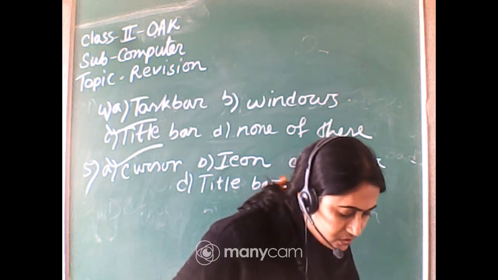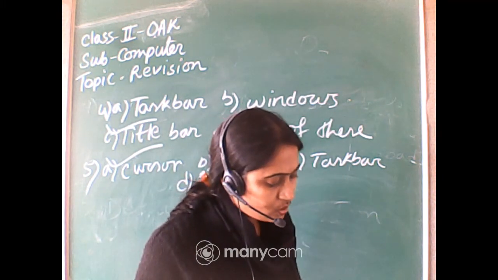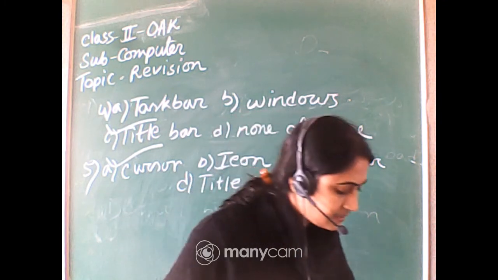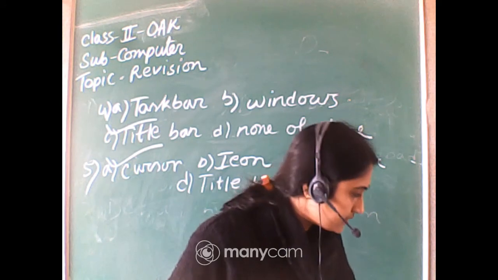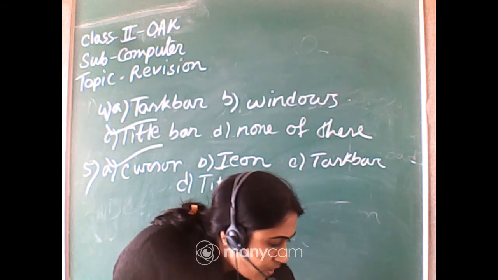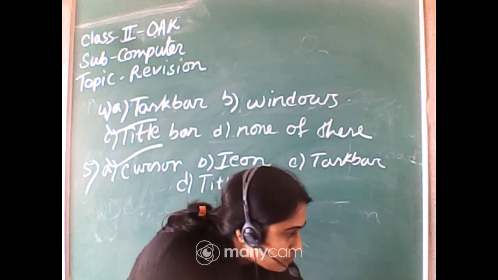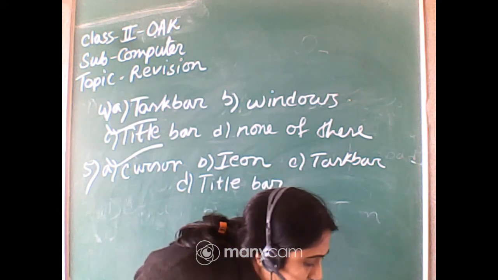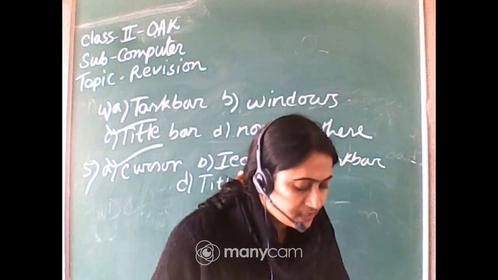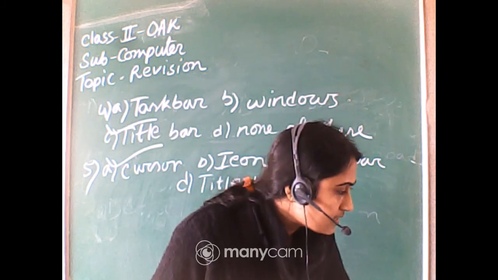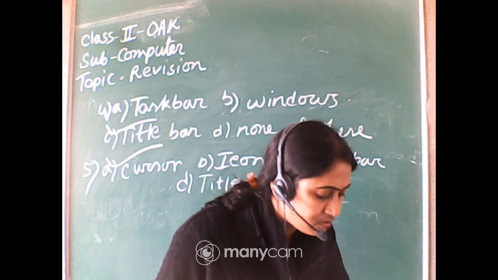Very good. Next question. The slant arrow on the screen is known as the cursor, arrow, enter, mouse pointer. Option A, cursor. Option B, arrow. Option C, enter. And option D, mouse pointer. Yes, very good, Oshmi. The slant arrow on the screen is known as mouse pointer.